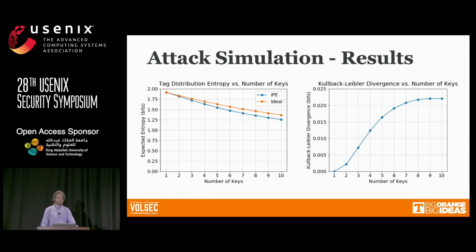Although using the Kullback-Leibler divergence, we show that the difference in information between those models starts to level off at about 10 keys, surprisingly. So this is just a measure of the difference in information between 2 models, and we show that the difference between the naive attacker and the component-aware attacker starts to plateau after a certain point.